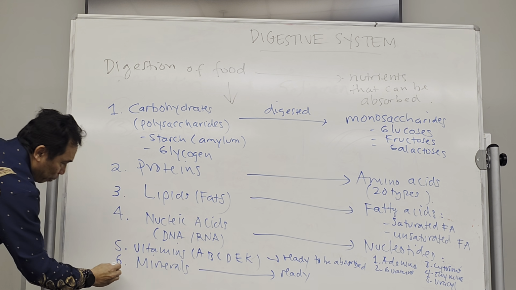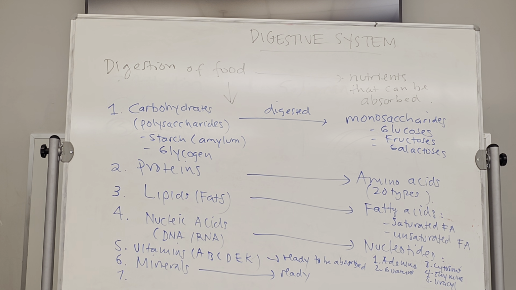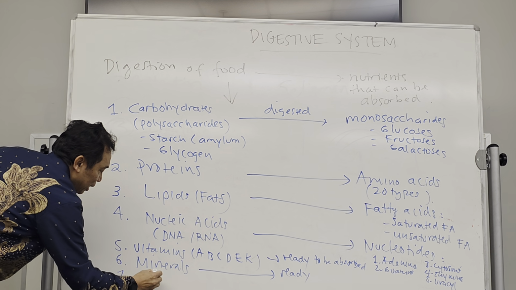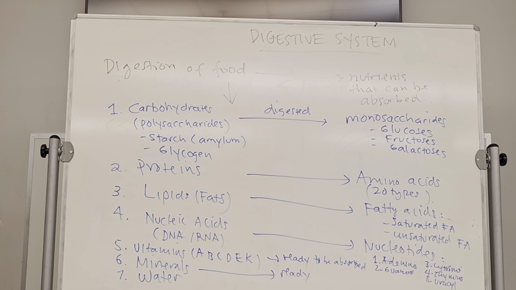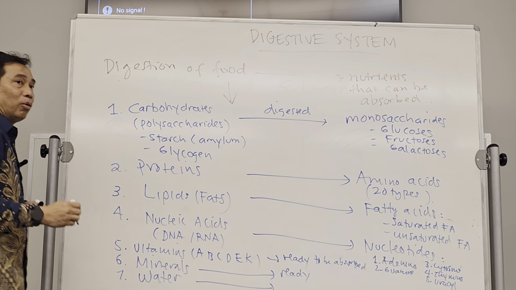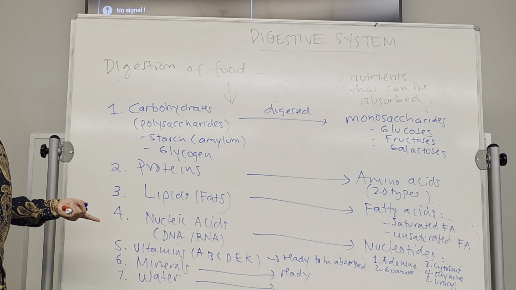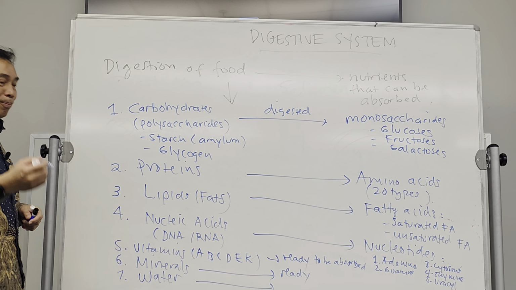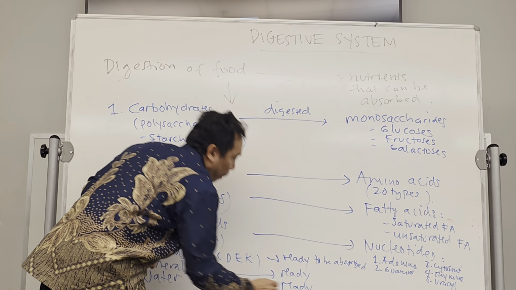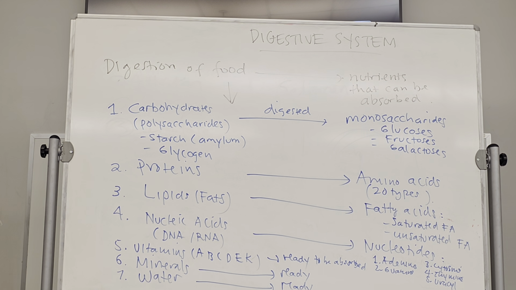And of course, very important one, in our food or the one that enter into our body, we also have this one, water. So water is part of our food also, part of our materials that enter into our body, that we need. So again, the same with the vitamins, minerals. The water is ready to be absorbed. You don't have to digest the water. Water is very small molecule, so they are ready. Okay, so do you have questions so far for this?